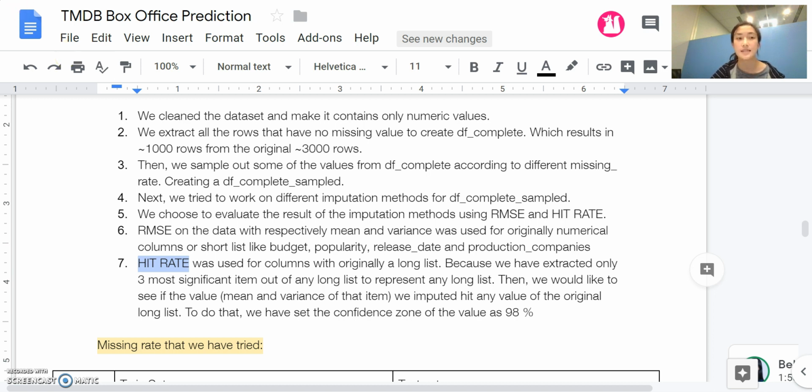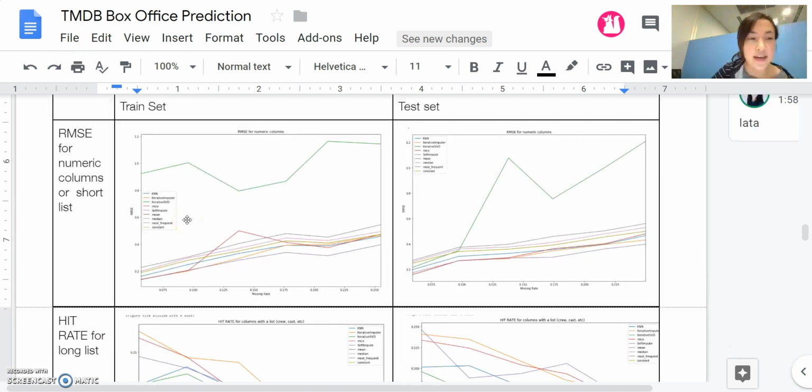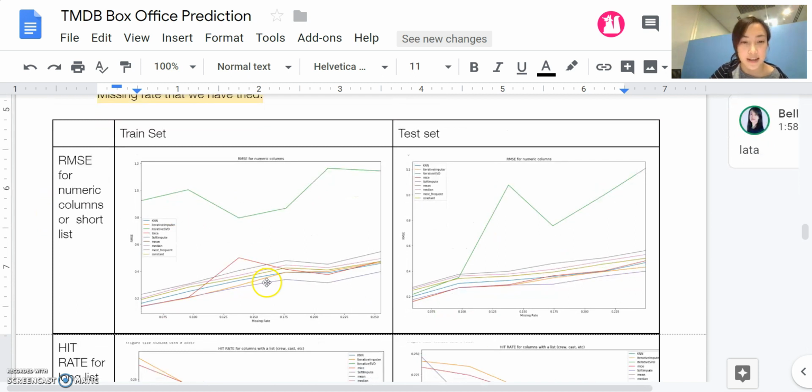So here is the RMSE result for our imputation, and as we can see, some of them are slightly better than the others. Like the soft impute is slightly better than KNN here, or the constant median, or the most frequent value here.